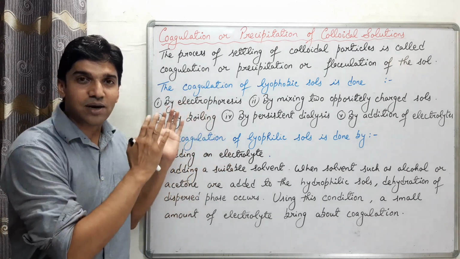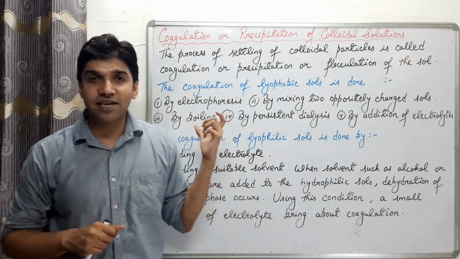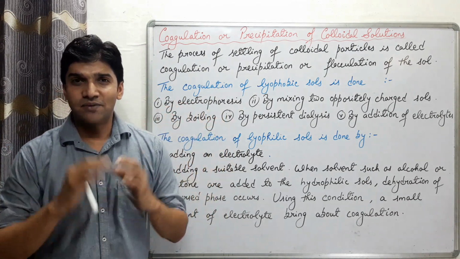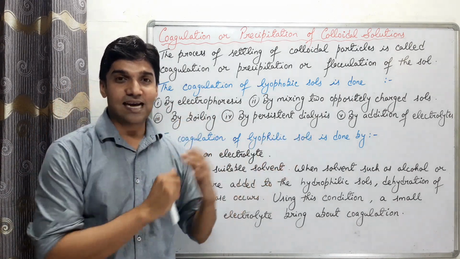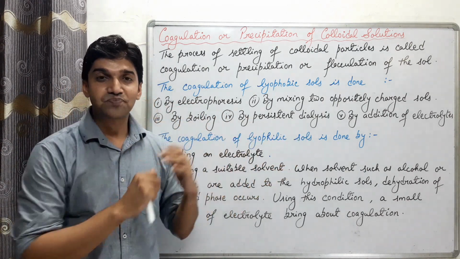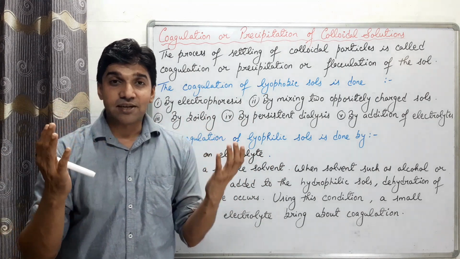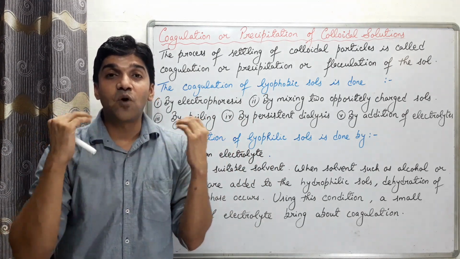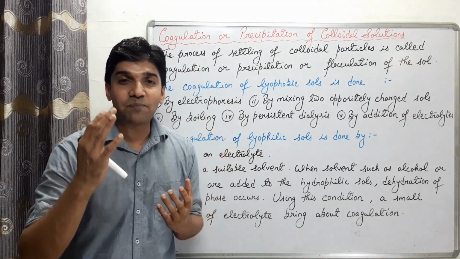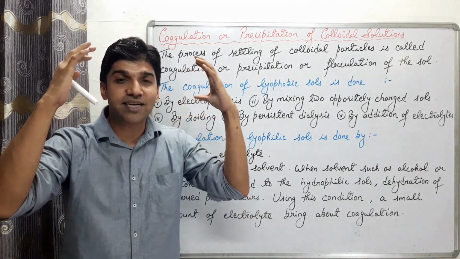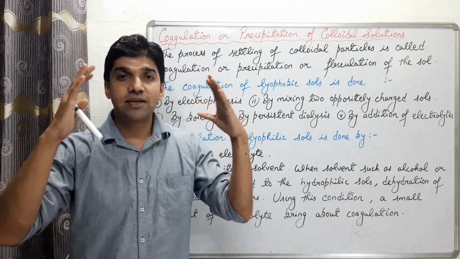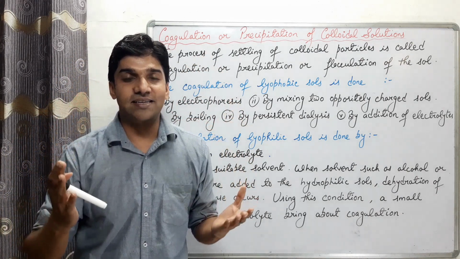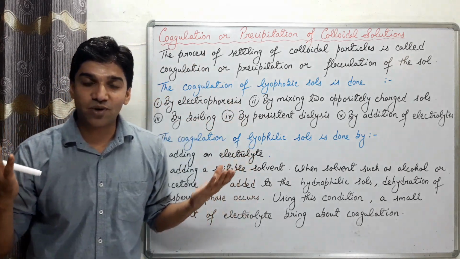Let's discuss them one by one briefly. First क्या है? By electrophoresis. We have done this method earlier in the last chapter. So last lecture. इसमें करते क्या है? The phenomena of movement of the colloidal particles toward the oppositely charged electrodes in an electric field, that is called electrophoresis.